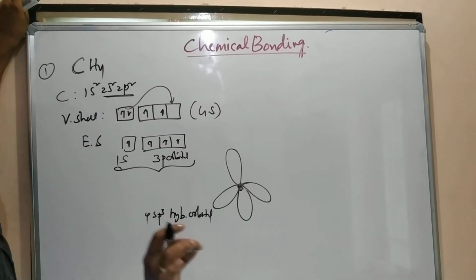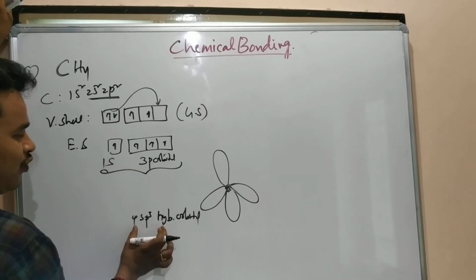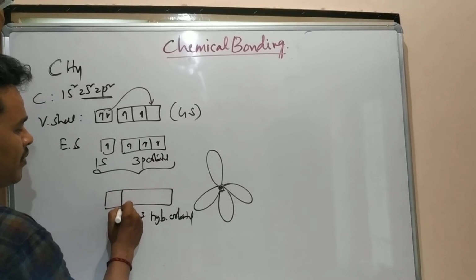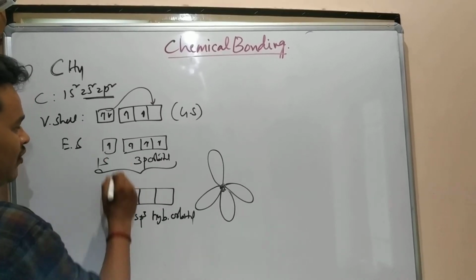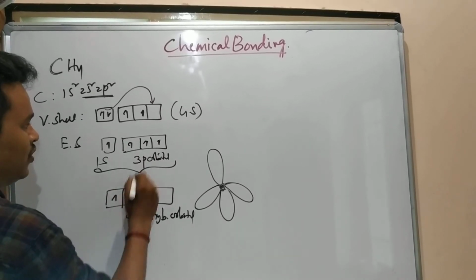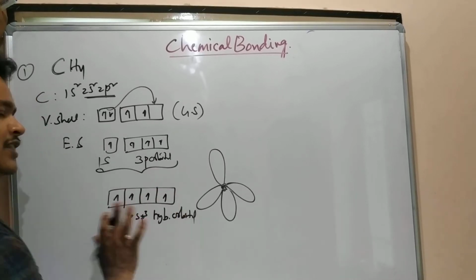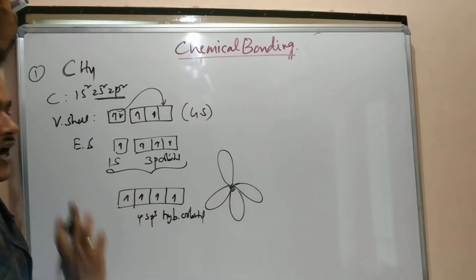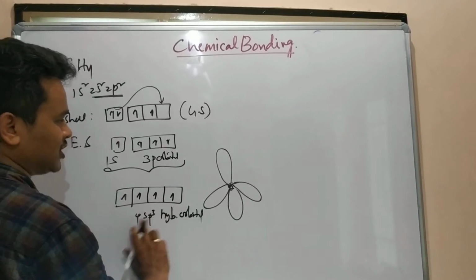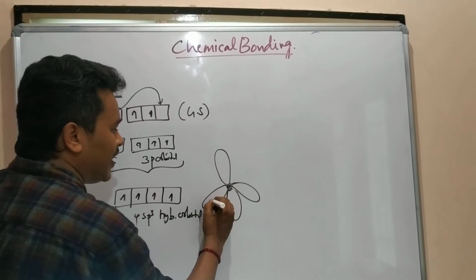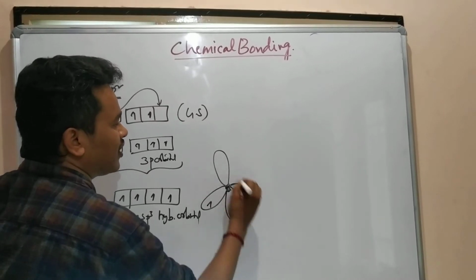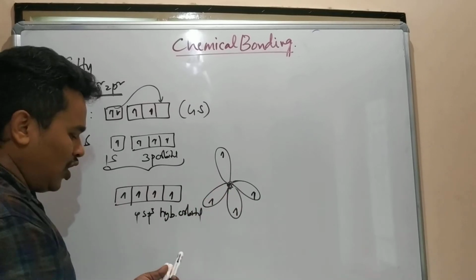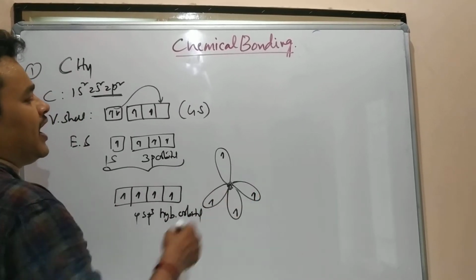Till now I have discussed only carbon. In these 4 sp3 hybrid orbitals, from 1s and 3p mixing, how many are forming? 1, 2, 3, 4. How many electrons are there? 1, 2, 3, 4. All the hybrid orbitals contain one unpaired electron each. Now it is ready to overlap, ready to make bonds.